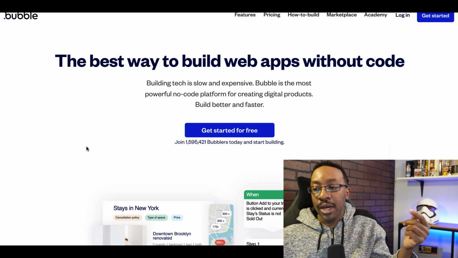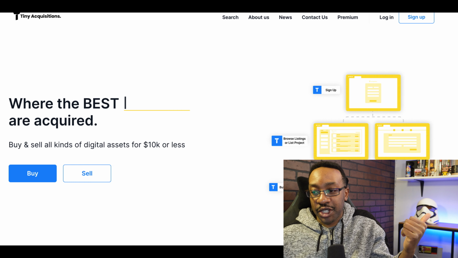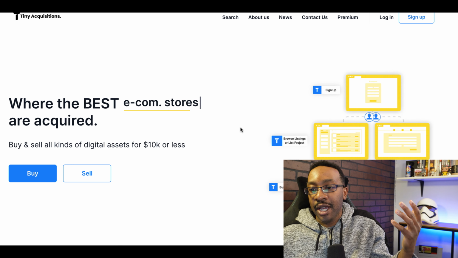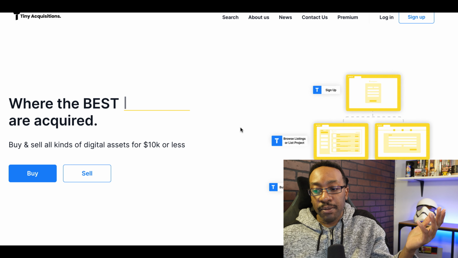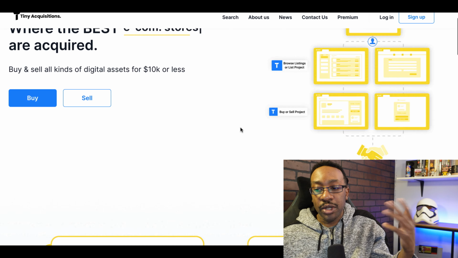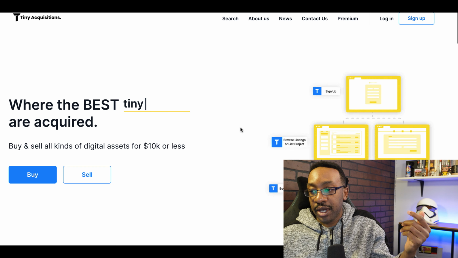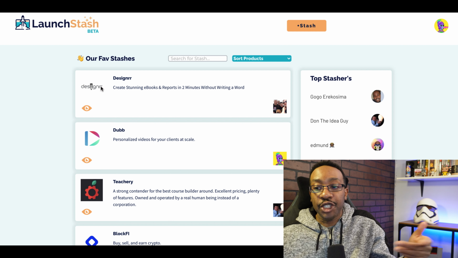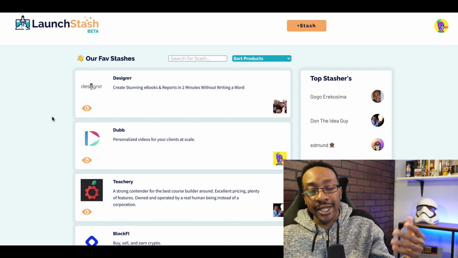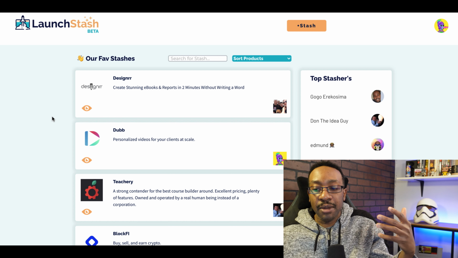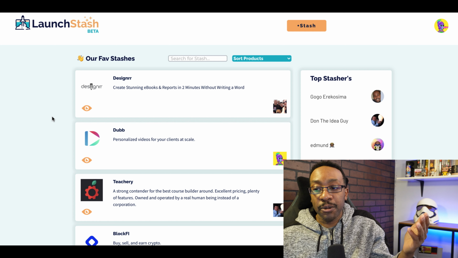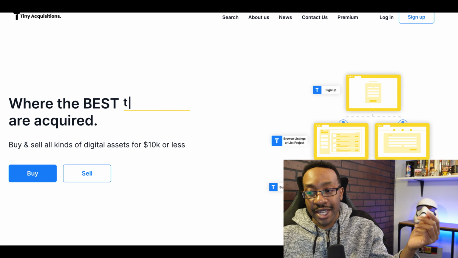For example, two of our friends, Tiny Acquisition, this is built with Bubble. This is a profitable SaaS platform, all built with Bubble. You can see what you can be doing once you master the fundamentals. Another project that we really like to highlight would be LaunchStash. LaunchStash allows you to show off all of your affiliate links and for your community to be able to buy from you with ease. Both of these platforms were built with Bubble, just as an example.